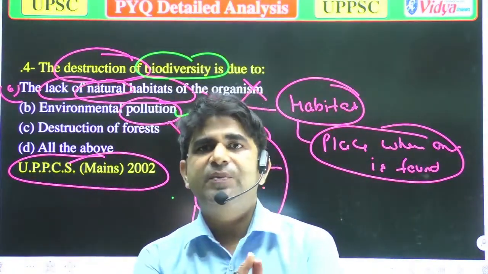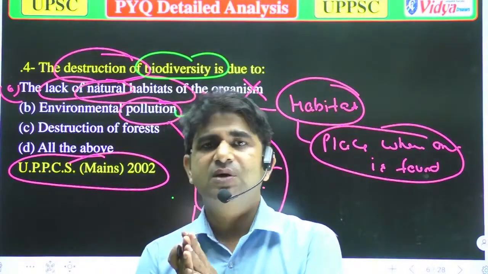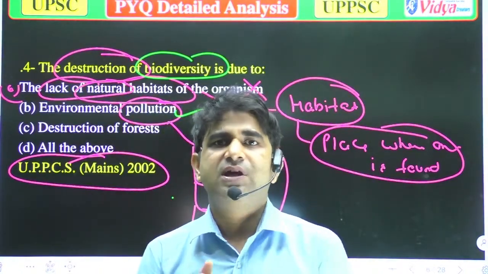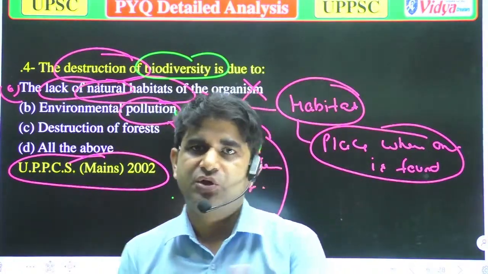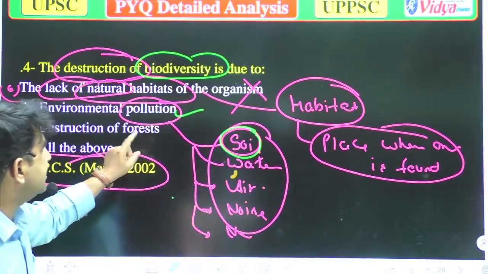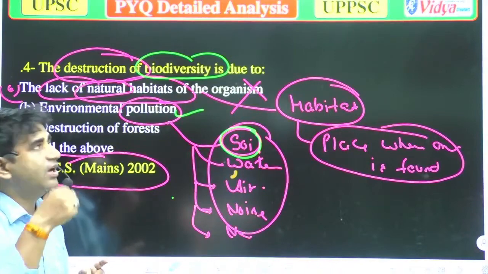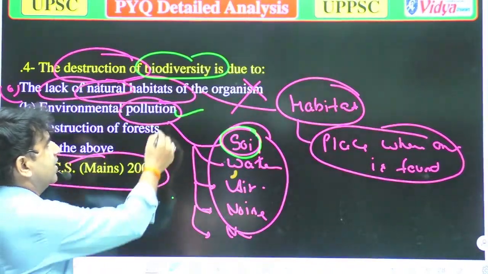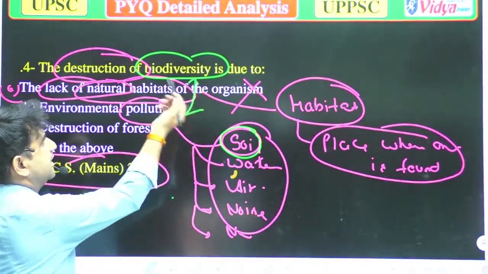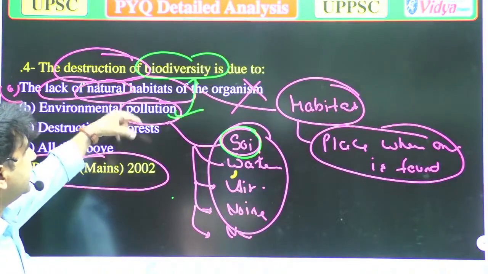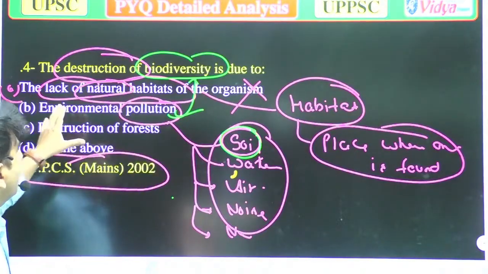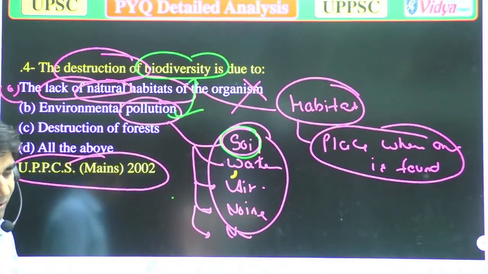And when there are huge numbers of plants, there will be more animals, more variations. So pollution can harm the environment and the biodiversity. It is directly attached to biodiversity. When there is more pollution, there is less biodiversity.